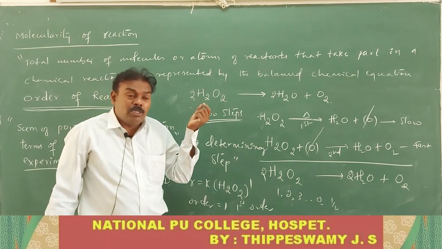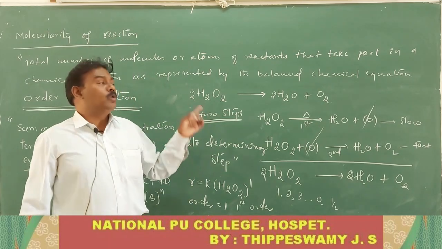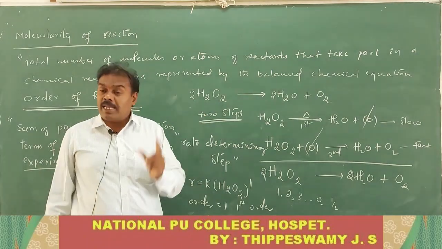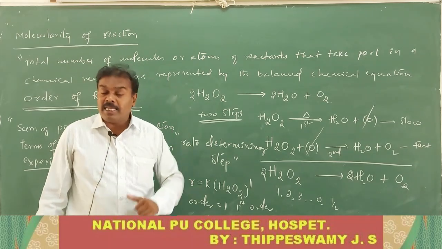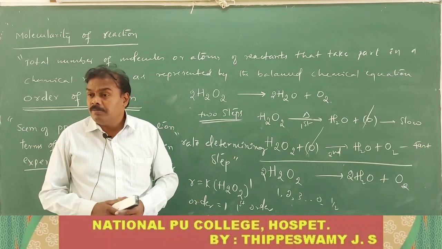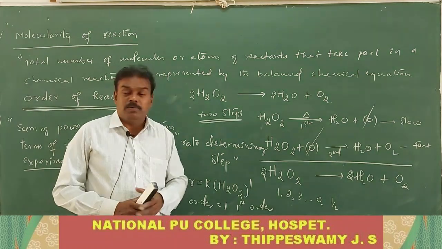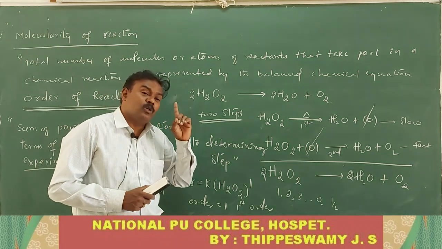That is what we call a unimolecular reaction, bimolecular reaction, termolecular reaction. A unimolecular reaction means the molecularity is 1. A bimolecular reaction means the molecularity is 2. Termolecular means the molecularity is 3. Molecularity 0 means no molecule. Therefore, molecularity is never 0. Always it is a whole number.